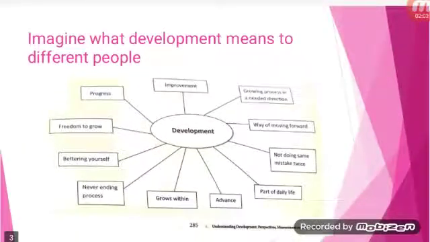See here, this is a diagram. In this diagram, you can see the development is given in the center and it's given in various perspectives, I can say.